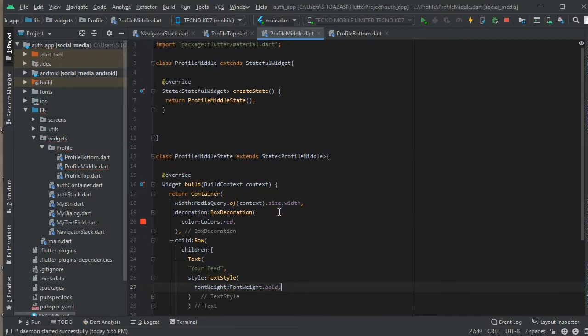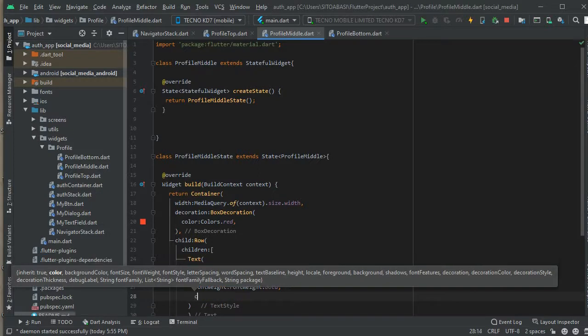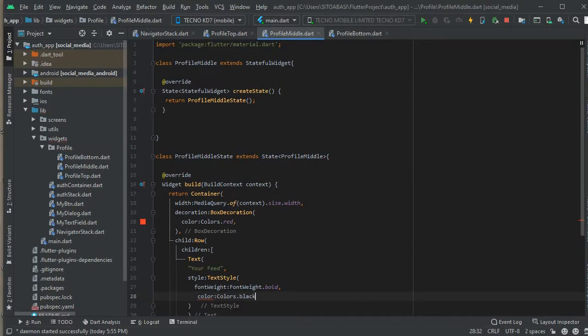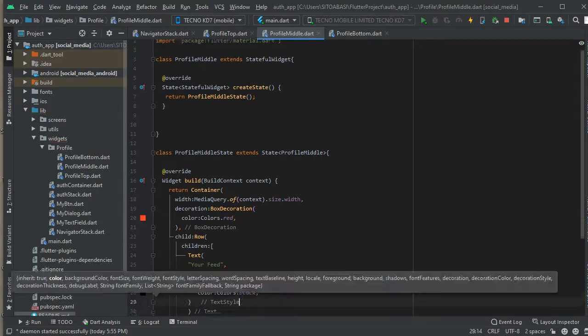You're going to give it a style. This will be a text style. A text style normally helps you to beautify the text widget. So you can style the text widget as you want it. You can give it a font weight, a font size. You can give the text a color. So we're going to use a font weight of bold. And the color, we're going to give it the color of black.